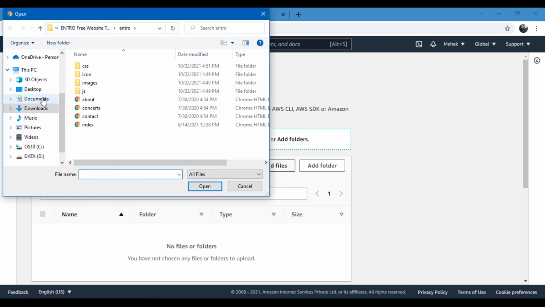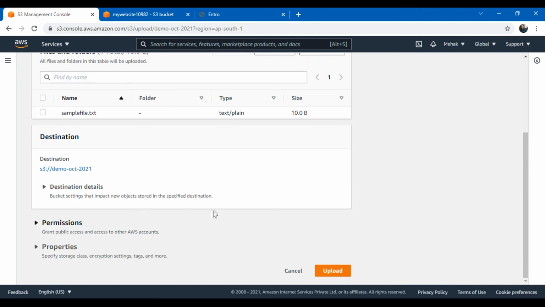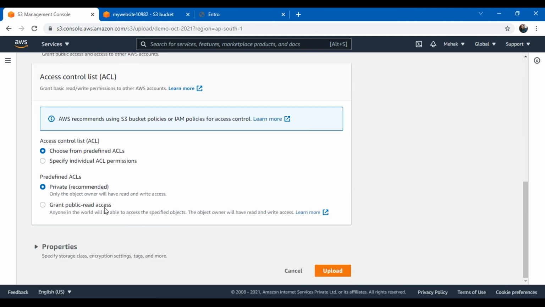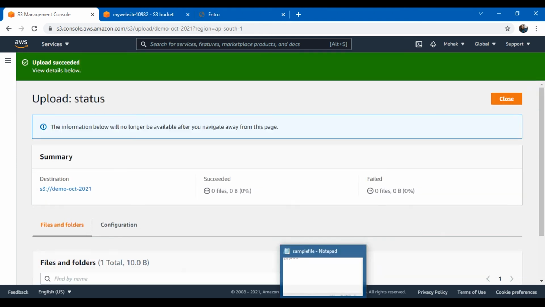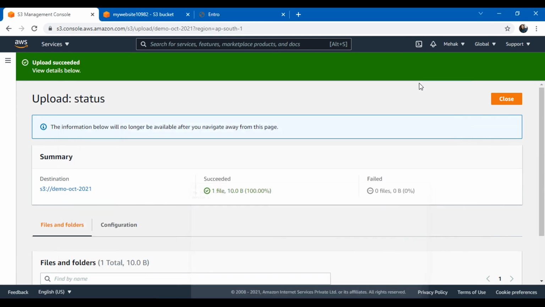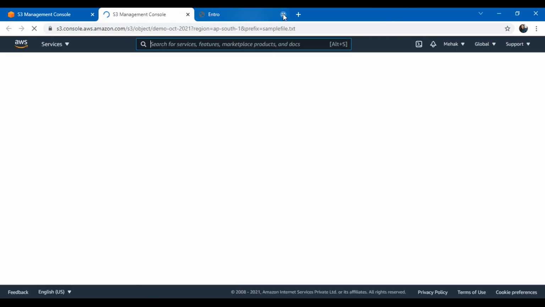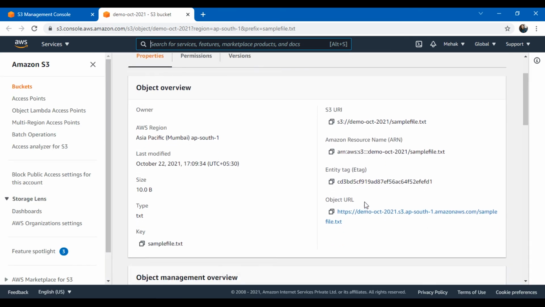So I go back to the documents and I have a sample file. I will show you what it contains. Okay, let me just upload. I will grant public read access, I understand, and click on upload. So this is what is included in the sample file: version 1. If I access this object from its URL, samplefile.txt, let me see what it says. This is saying version 1.